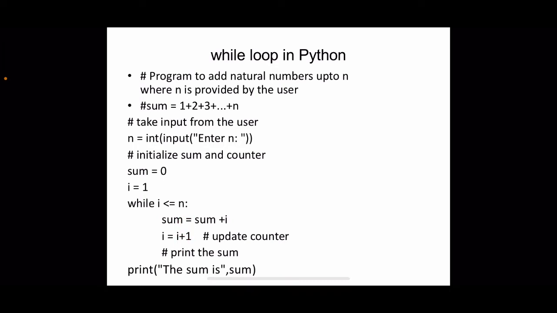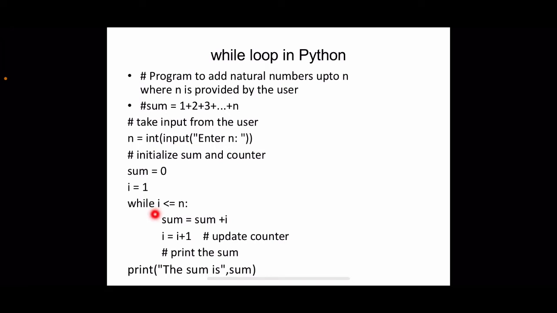Okay. And finally, when these iterations are over, when the condition becomes false, meaning n iterations are done, we have the value, that is 1 plus 2 plus 3 plus up to n, in sum. In that case, this while loop will be exited. Then we will come here, and the next statement is print the sum, the corresponding value. Okay, so this is how this while loop works in Python.